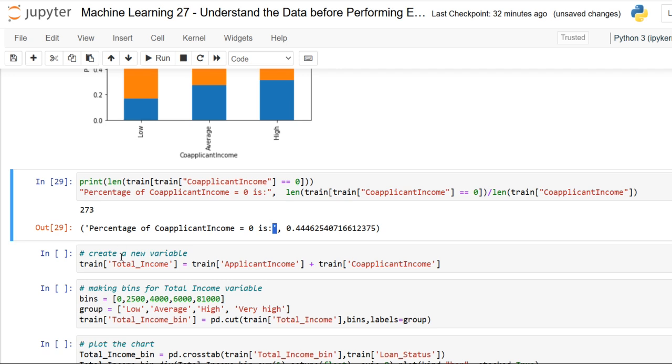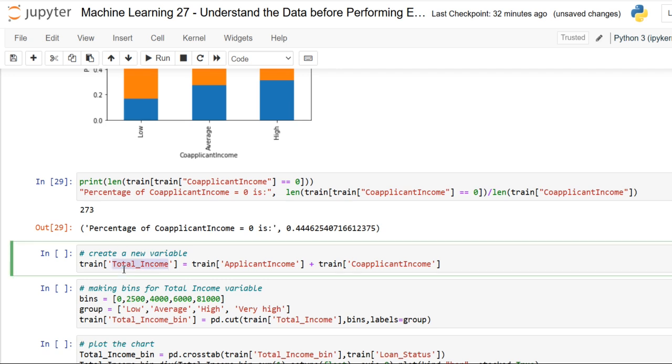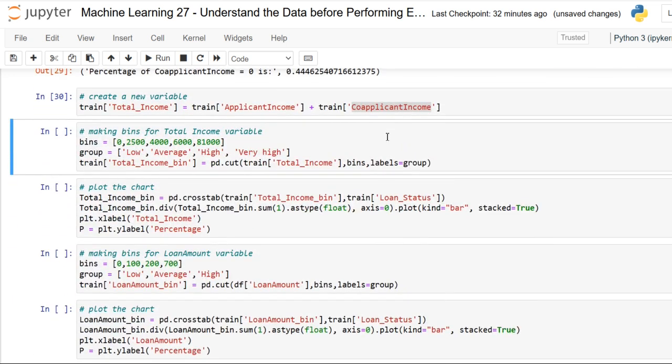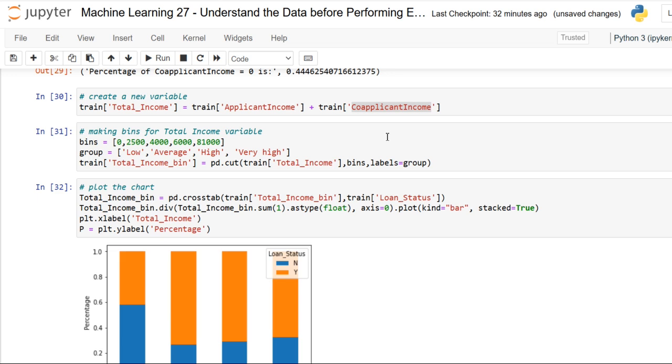To visualize it, let me create a new variable, total income, combining applicant income and co-applicant income. Let me make it, and with that again I'm creating the bins and viewing it.